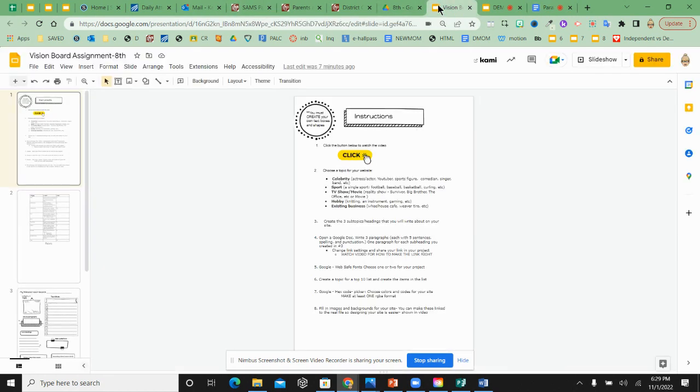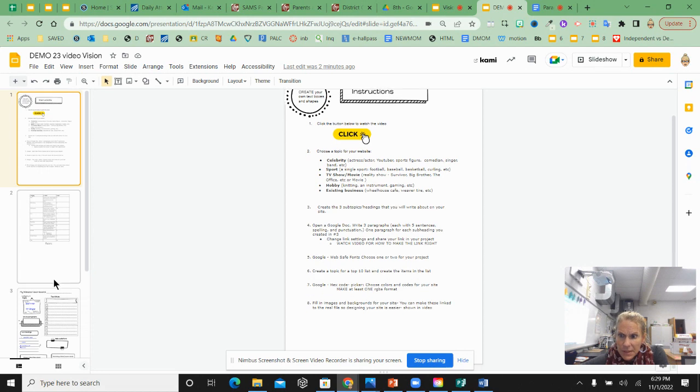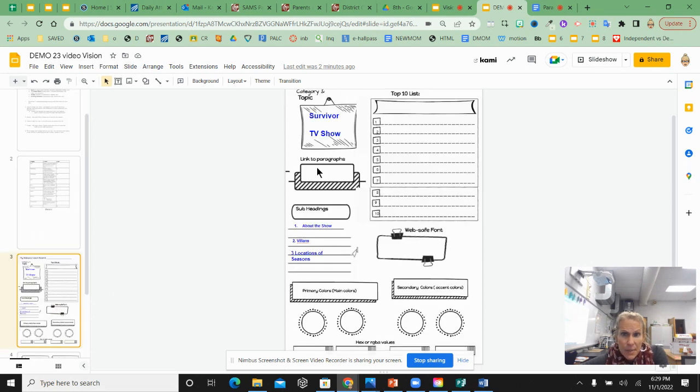I'm going to come back to my vision board. This is important. I'm going to come back to my vision board. Here it is. I'm going to come into this box that says link to paragraphs, make a text box. I'm going to write paragraphs. Okay, so I have to write paragraphs. I'm going to make it big enough that you can see it.